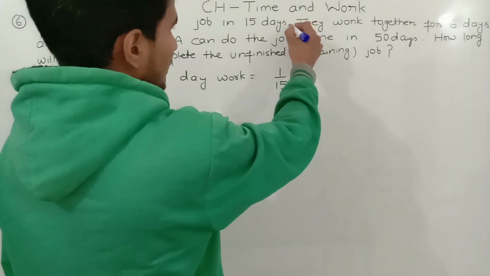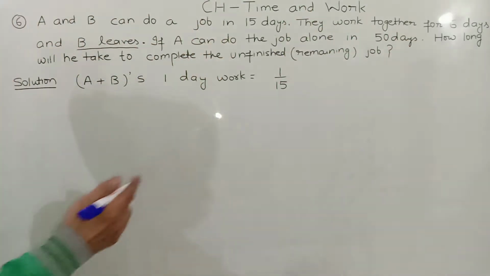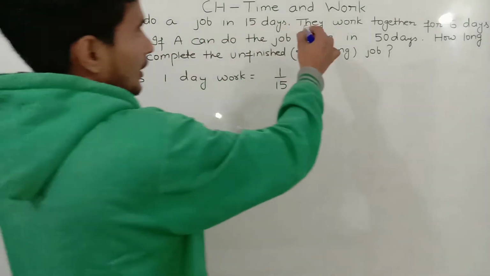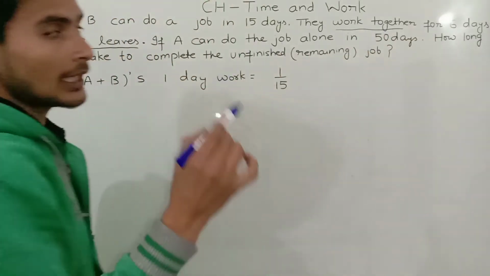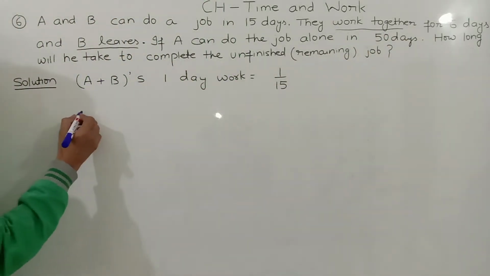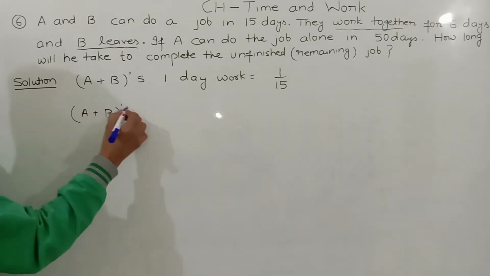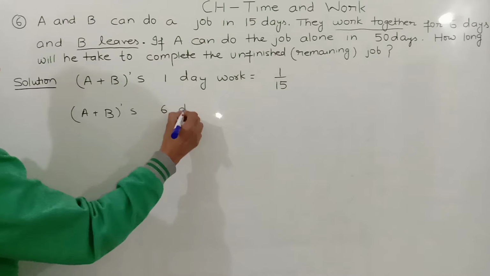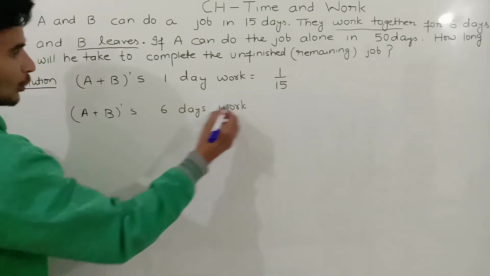After that it is given they are doing together for 6 days. So we have to find A and B's 6 days work.